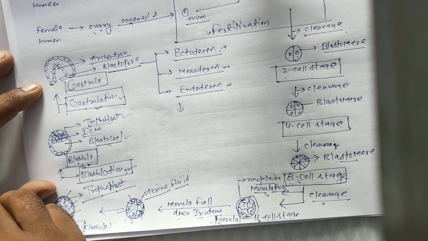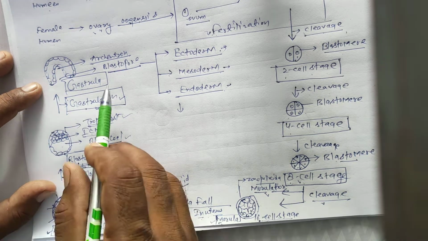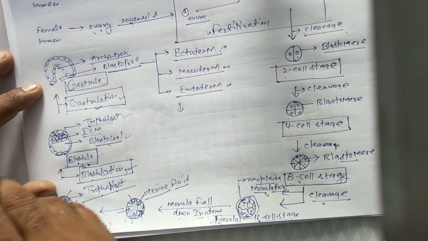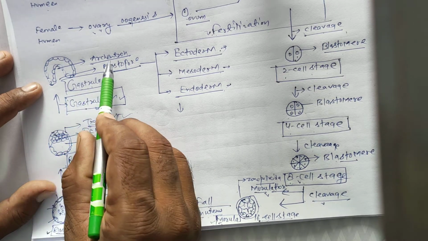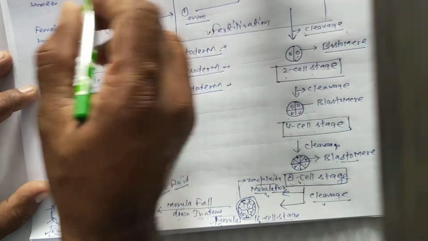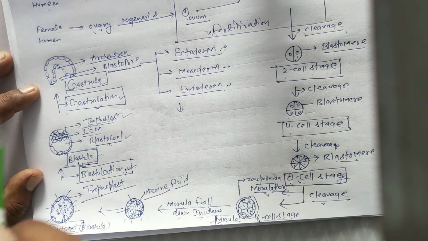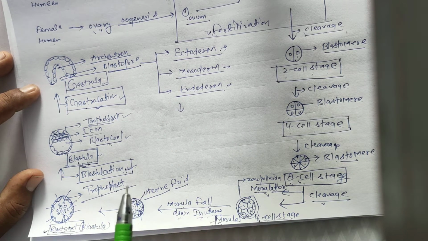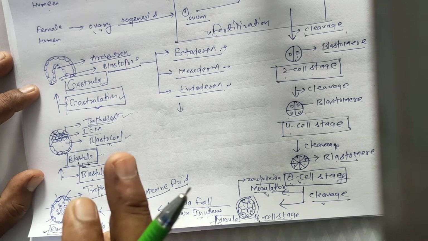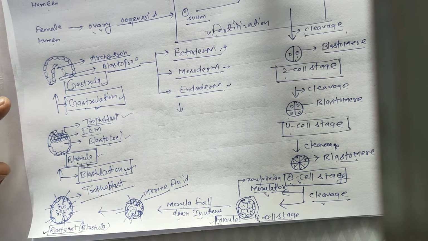It is a pore-like structure that forms in the gastrula stage, and the cavity of the gastrula is the archenteron. So students, this is a complete flow chart of the embryonic development stages: zygote, morula, blastula, gastrula, neurula.